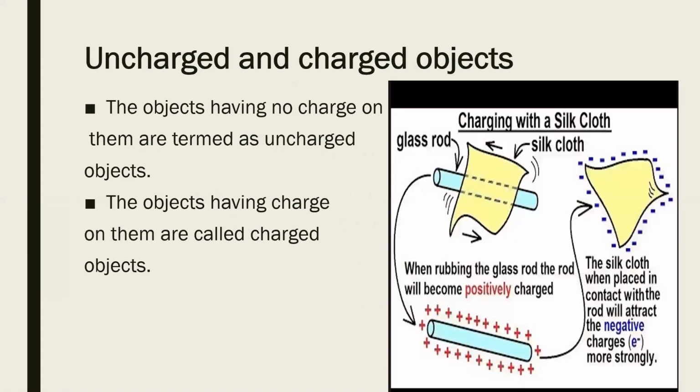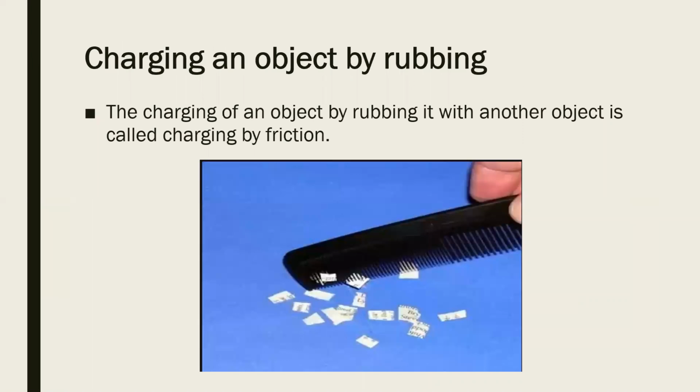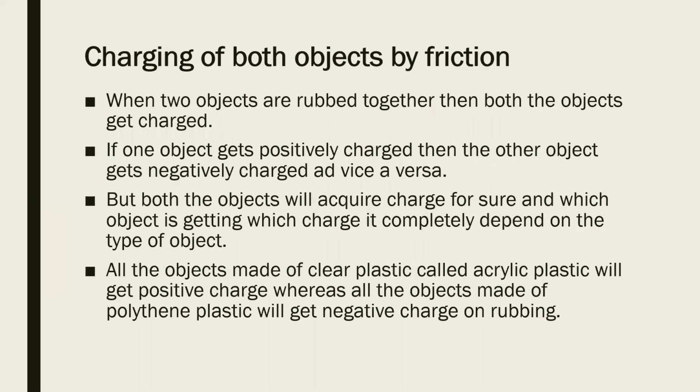Then we learned about how the electric charge is produced, and we also learned about various types of objects that are charged and uncharged objects. Then we learned how charge is produced by friction. After that, we learned how the charges are getting affected in the bodies when we are rubbing them.